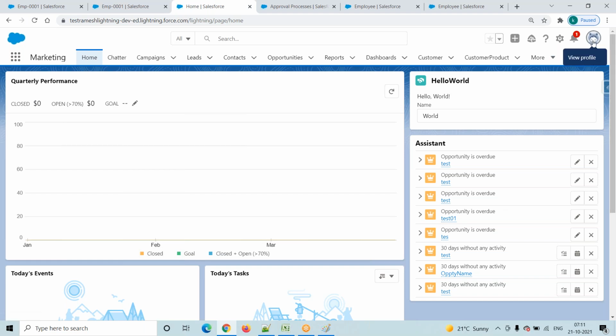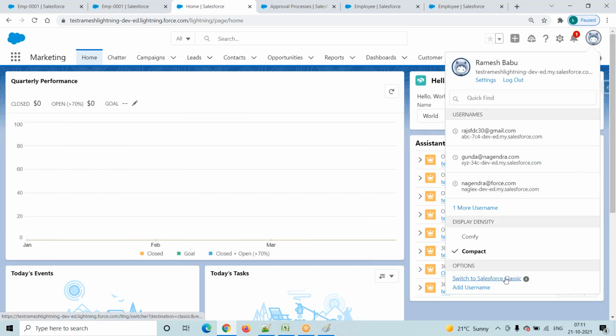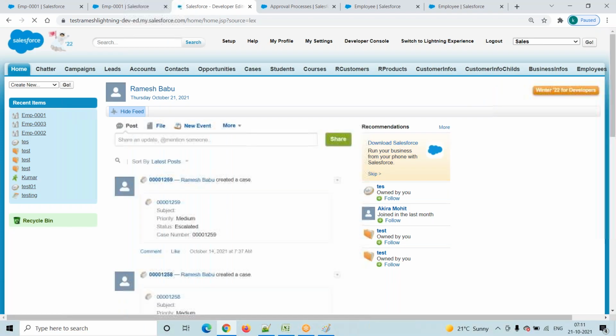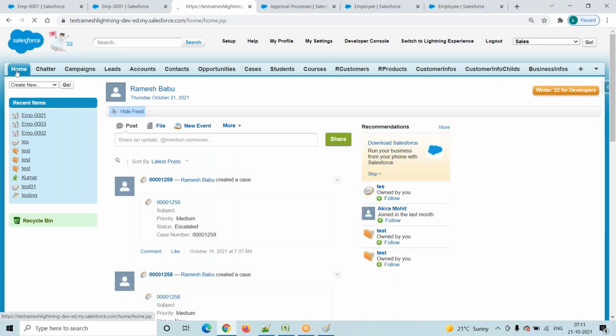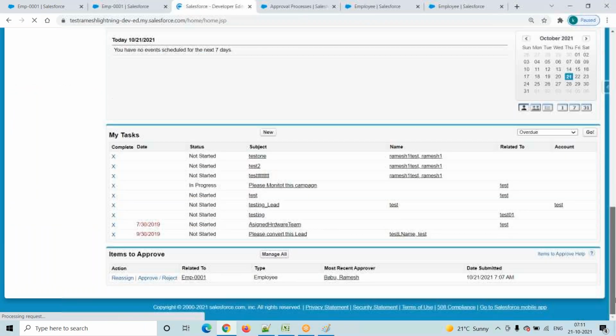Now I'm switching into the classic version. Go to here. Switch to Salesforce Classic. Go to home tab. Here you have to observe, items to approve is there, right? My task is there, right? Like that, items to approve is there, right?